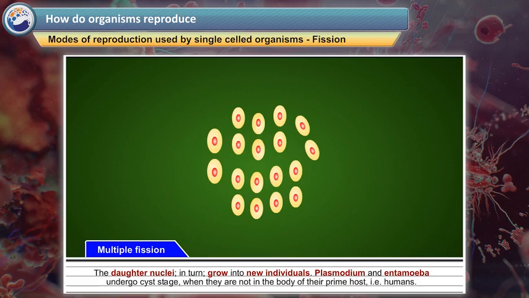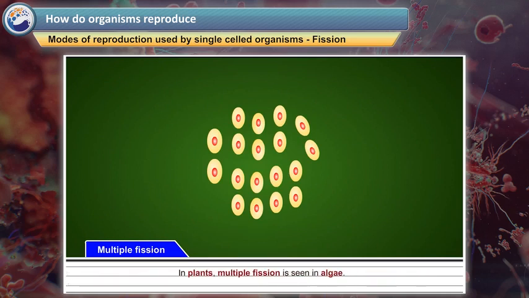Plasmodium and amoeba undergo cyst stage when they are not in the body of their prime host, that is, humans. In plants, multiple fission is seen in algae.